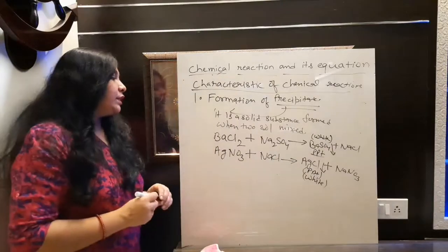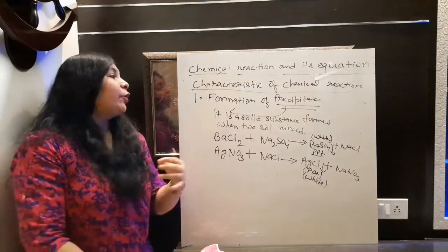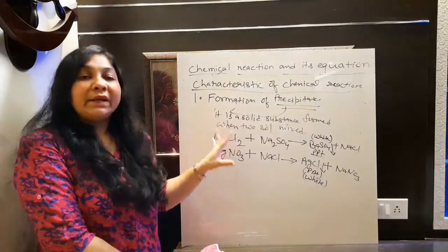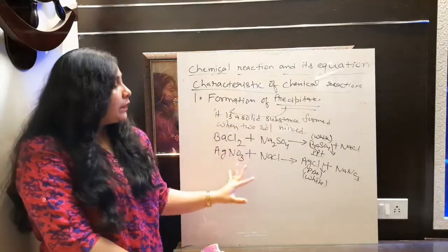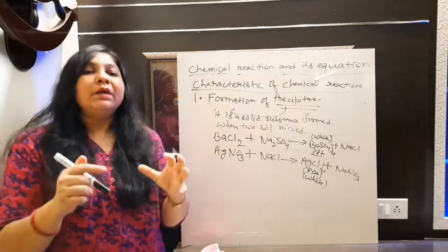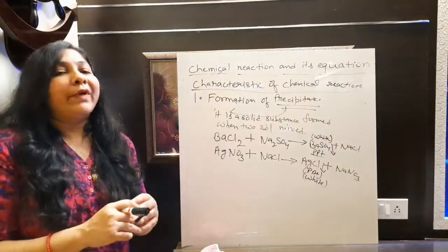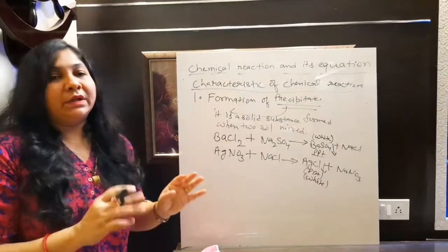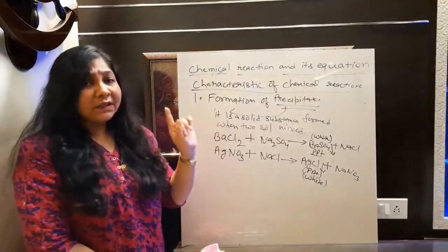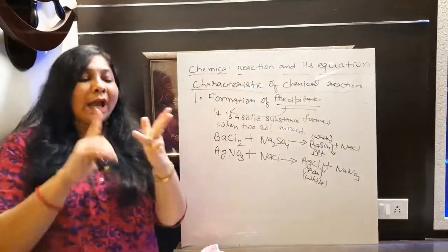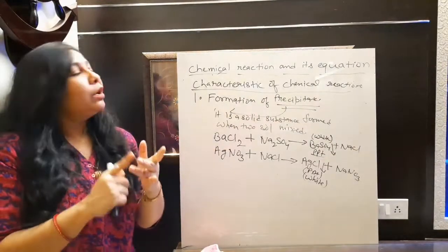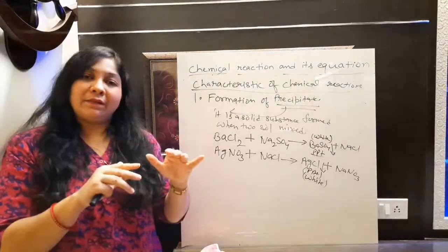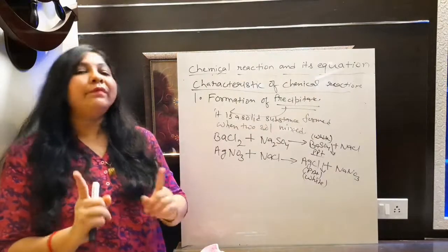Okay, fine. So these are the two equations in which we are observing that a precipitate is forming. This precipitate is just a solid residue that forms when we mix any two solutions. It is insoluble, that's why either it will float over the surface of the liquid, or sometimes it will get settled down at the bottom of that solution.